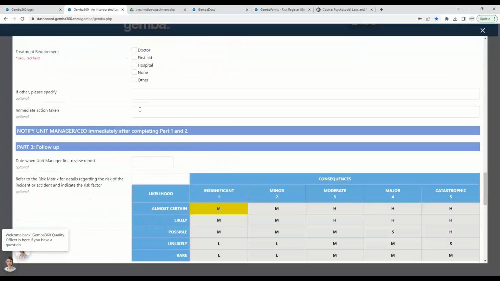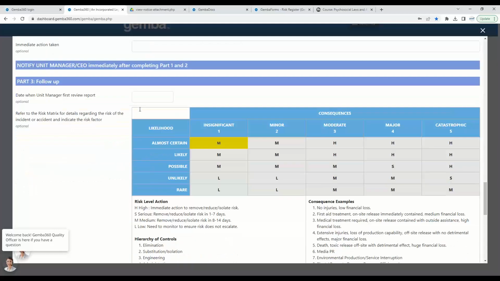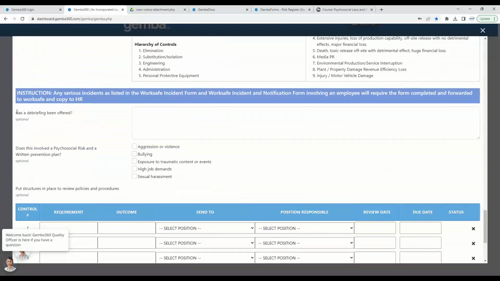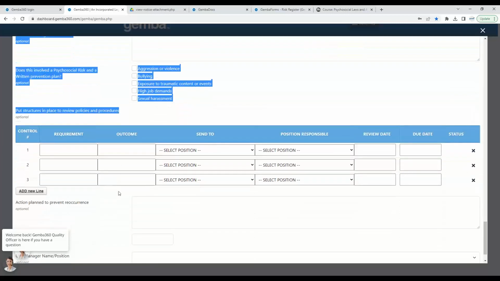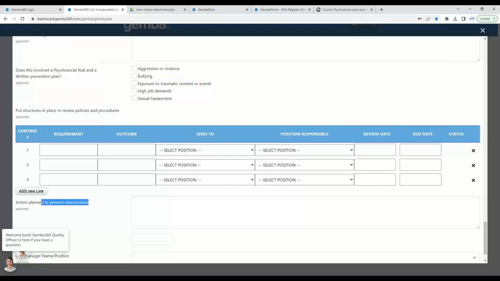And importantly, it's got all the risk management reporting requirements that you can see. And what we have included is the psychosocial prevention plans, as well as obligations in terms of making sure that you take action to prevent reoccurrence of this issue if it does occur, along with identification of the psychosocial risks that you can see here.